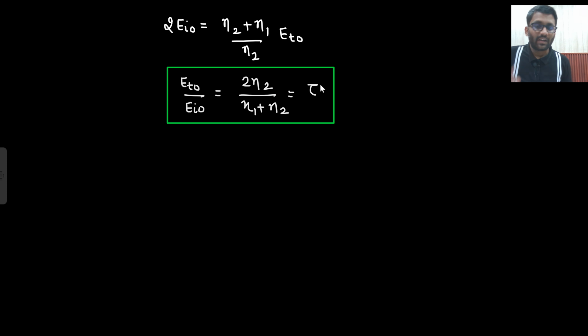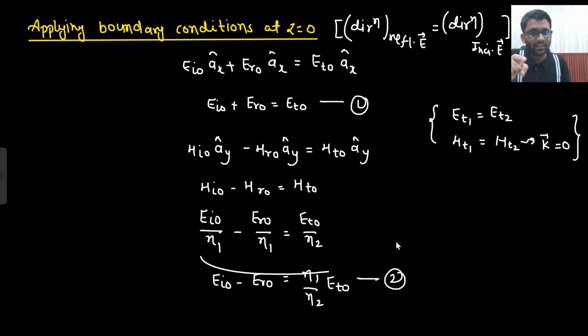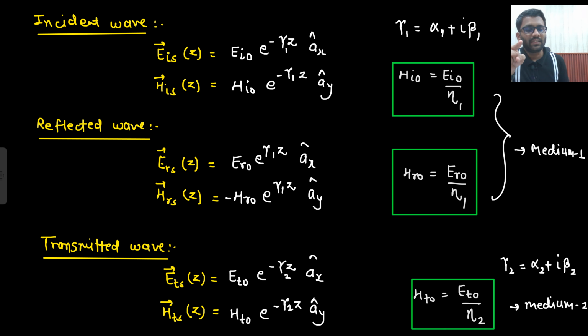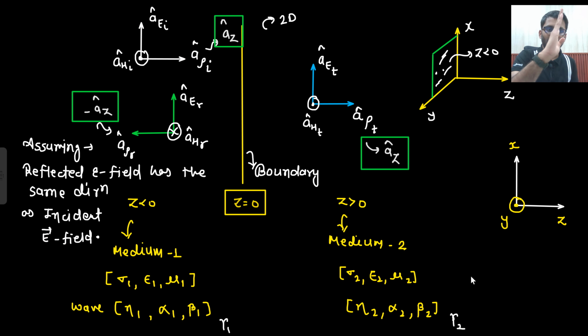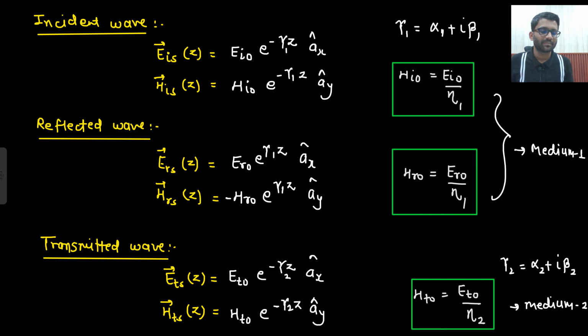We have assumed everything in terms of electric field. Also we have assumed that electric field is not changing its direction. This was incident, transmitted and reflected. Electric field is same. So I am calling it tau E, transmission coefficient.